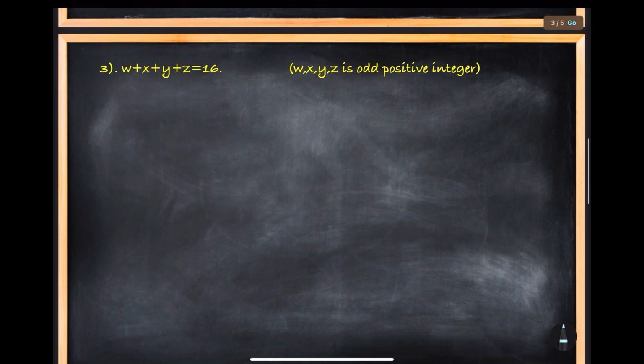Now look at this situation. W plus X plus Y plus Z, you have to distribute 16 samosa to them where W, X, Y, Z are positive odd numbers. Okay. So what I will do, it is odd, so I will make sure that 0 is allowed.